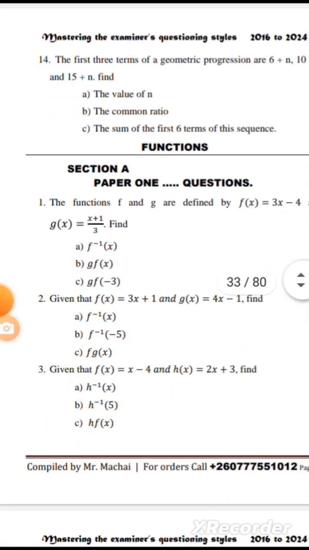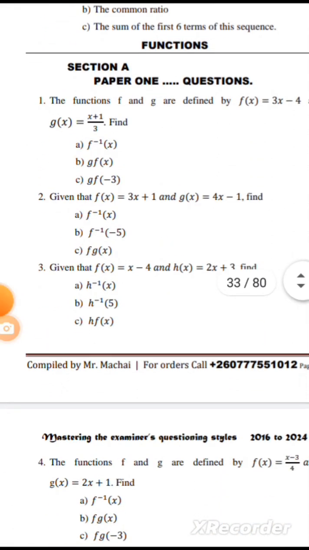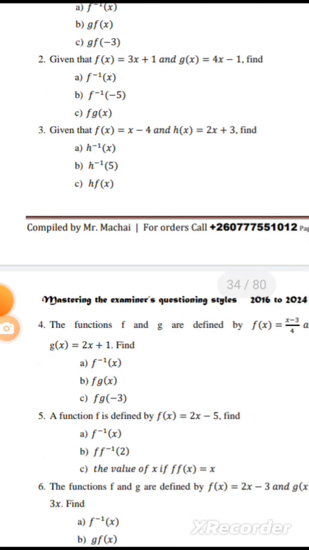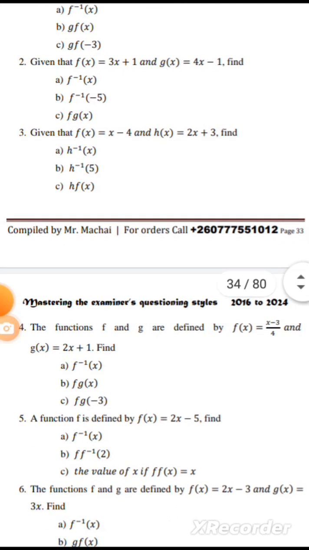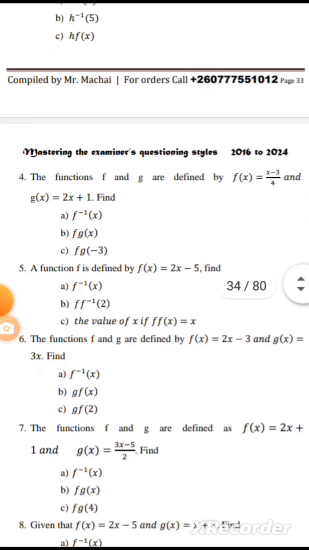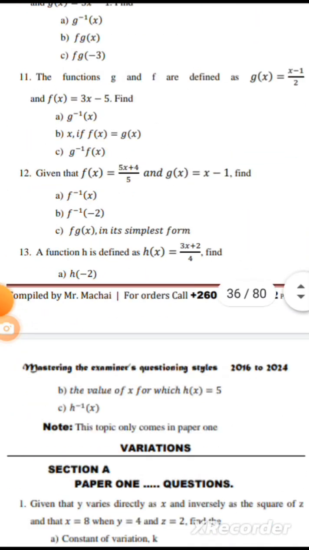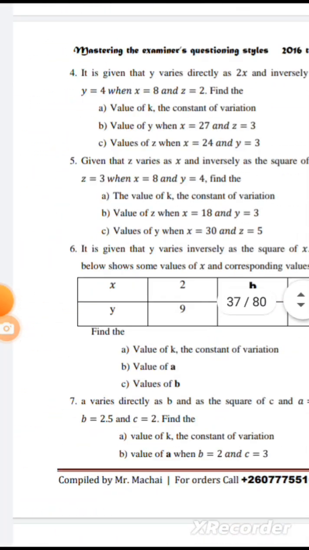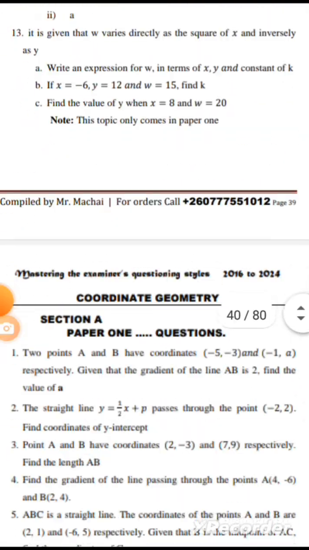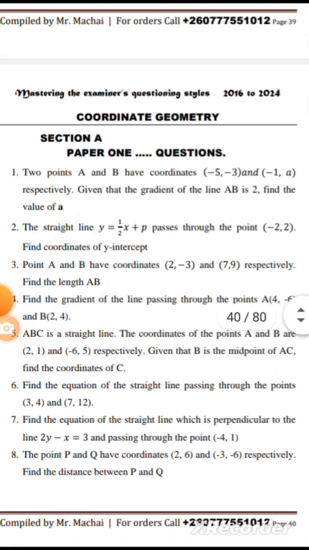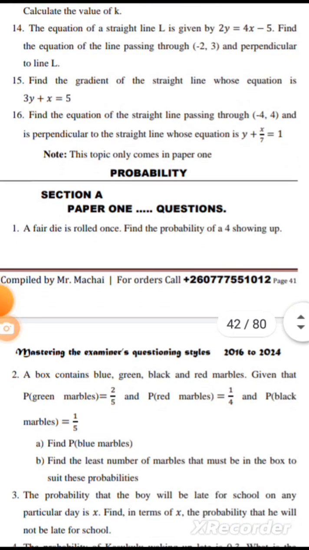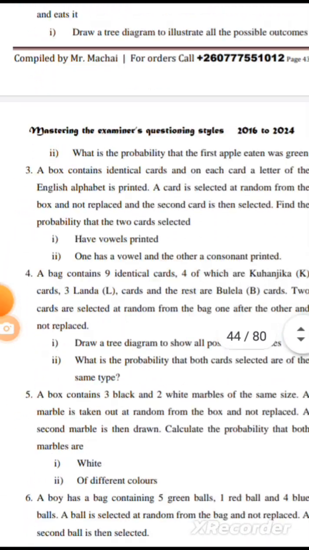Then we have functions there. You are able to see how the book has been written. It's nice, not just to you, but to everyone. Of course, you can see for yourself how we have written the book. Then we have variations. And what topic is this? Coordinate geometry. Then we have all these topics here.